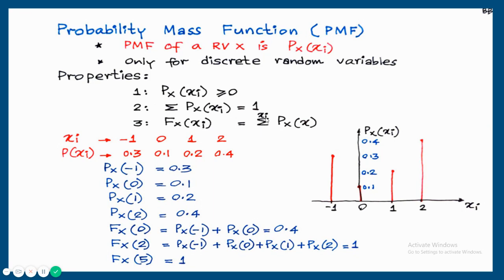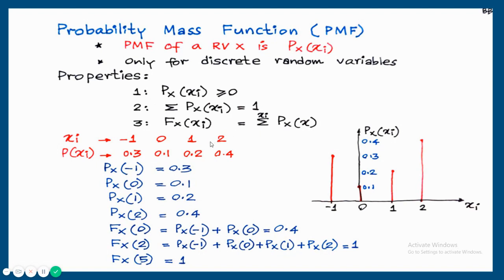So the same answer is written here: summation of probabilities of the random variables from minus infinity to xi. So this is a relationship between CDF and PMF. Cumulative distribution function is the accumulation of probability mass function. Here it is summation, because it is a discrete random variable. Summation of probability mass function.